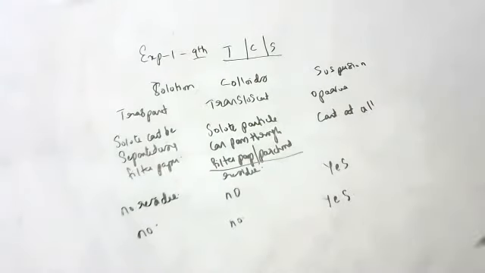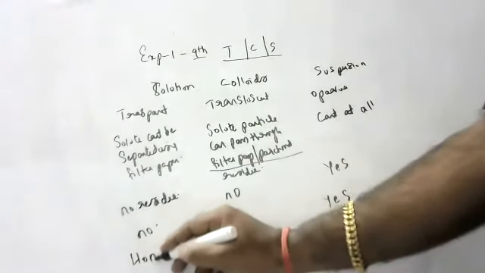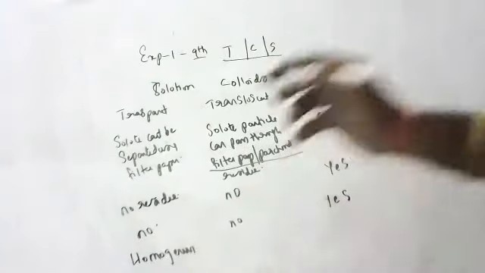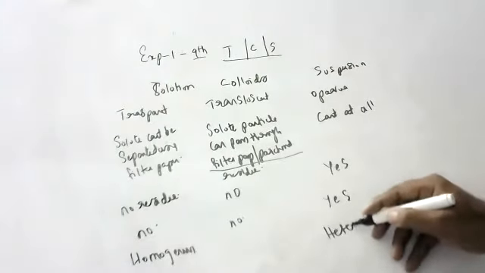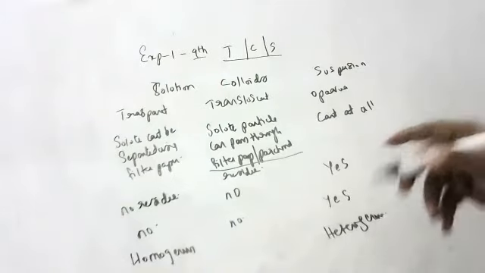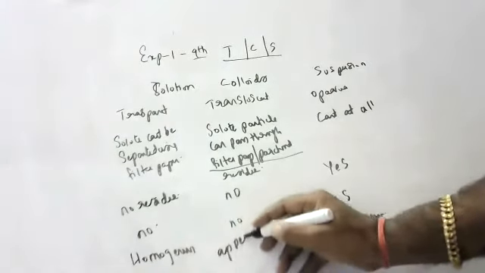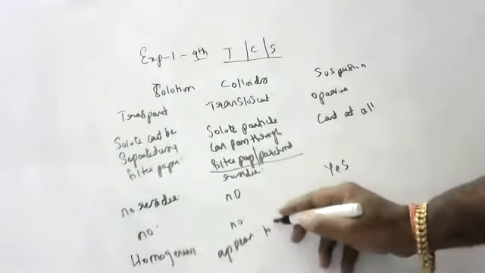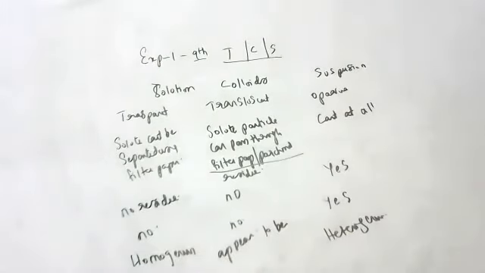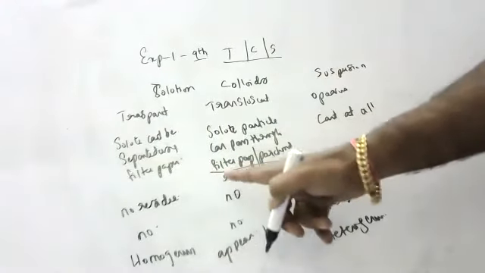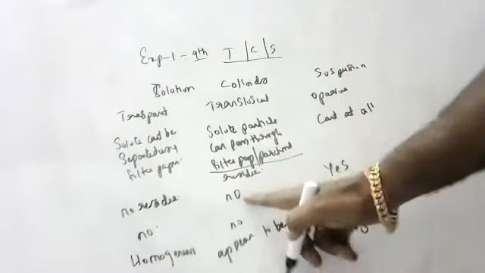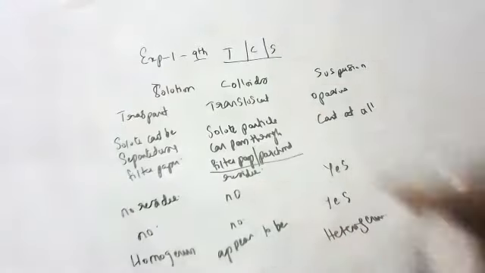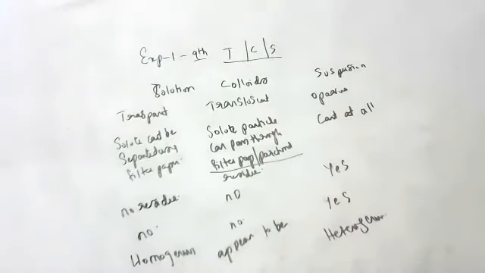Okay, children, and nature. True solutions are homogeneous. Suspensions are heterogeneous. Colloids appear to be homogeneous, but they are not really homogeneous, children. In solutions and colloids, solute particles are invisible, but can be viewed under a microscope. In suspensions, solute particles we can see nicely with the naked eye.